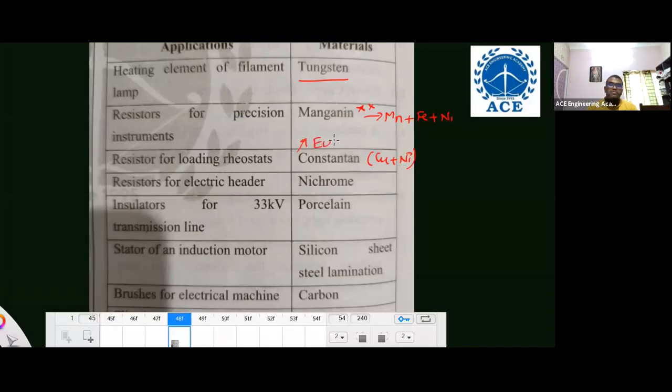Constantan is also known as Eureka. Asked in ISRO for electrical people. Constantan is also known as Eureka, and also for mechanical people, this is used in thermocouples.